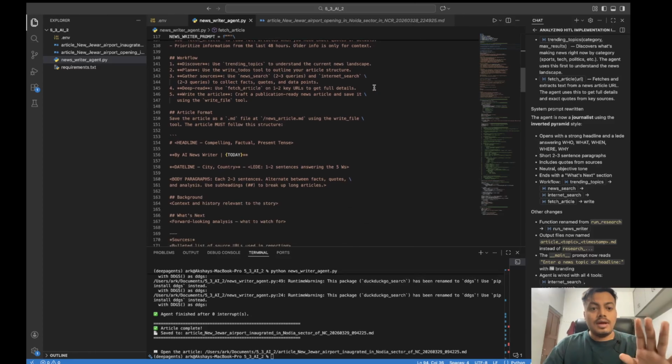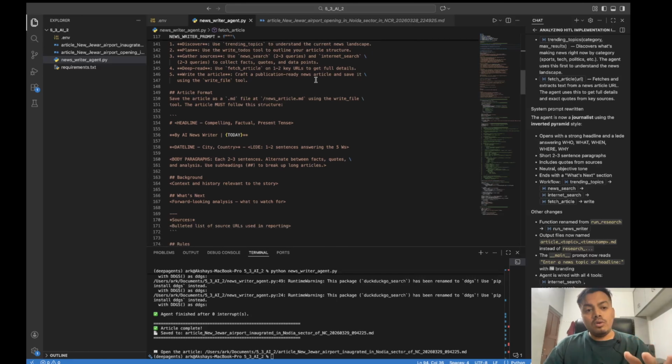What's the workflow? I'm telling him to first go for trending topic. It's important. In my query, it was explicit that Jewar is the thing you need to search, but sometimes the query will be blunt. So go for trending topics first, right? Create a plan. Create a news search. I'm telling him the queries to target. You can make it deeper.